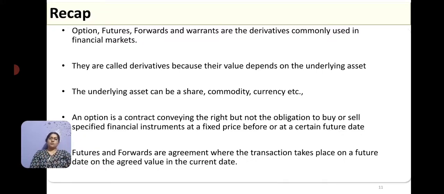Futures and forwards are agreements where the transaction takes place on a future date at the price decided on the current date. And a warrant is a right given by the company to buy the company's shares at a fixed price at a fixed specified period of time.